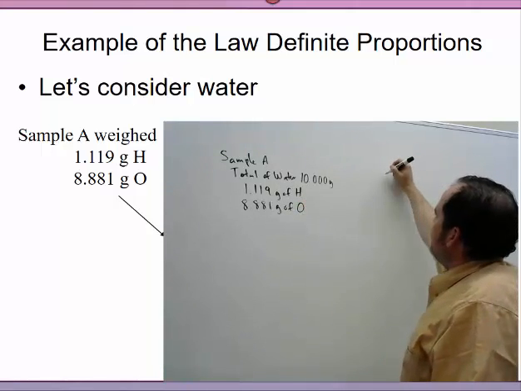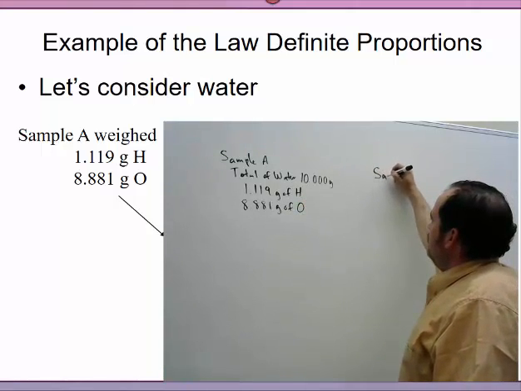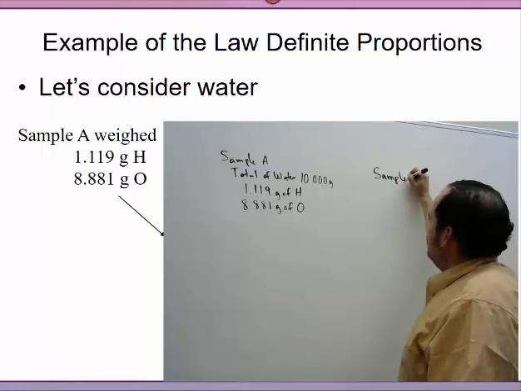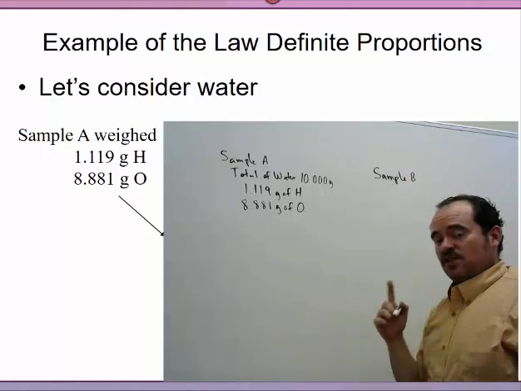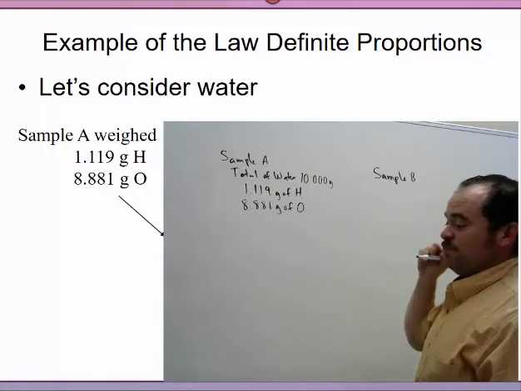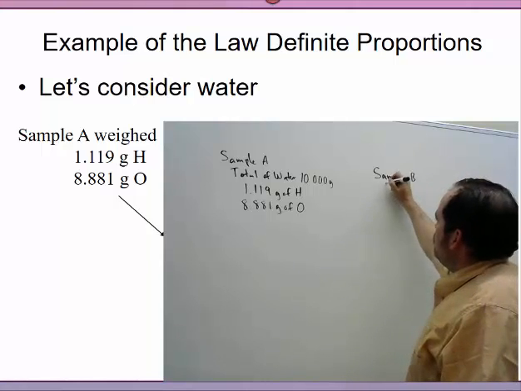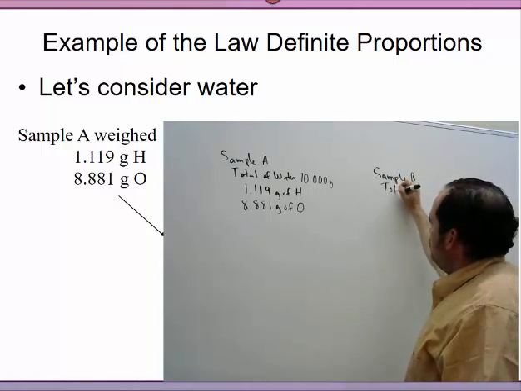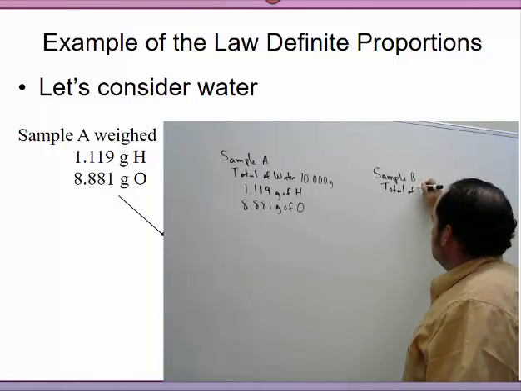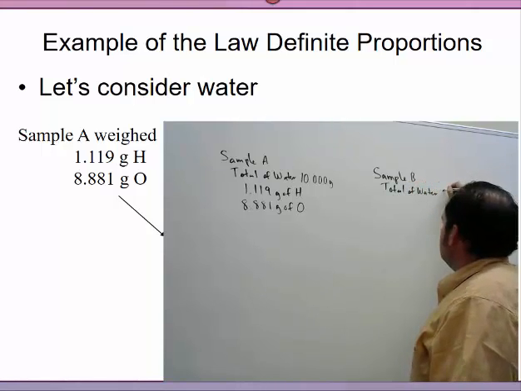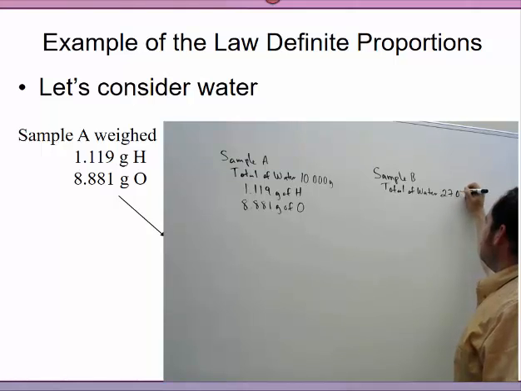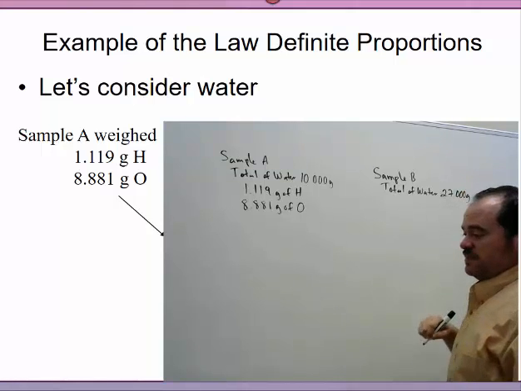Now over here we have another sample, B. Please note that the sample is still water, it just weighs differently. The total weight for sample B is now 27.000 grams.